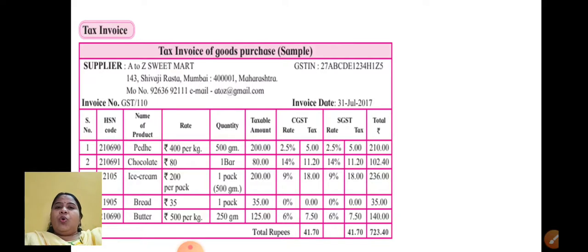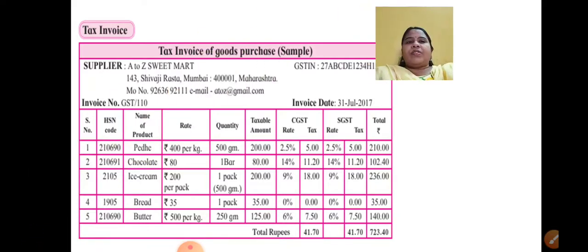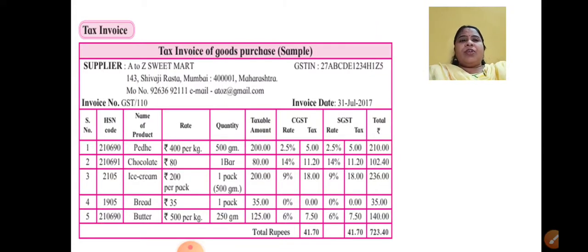Now, since you know a little bit about GST, let us see what is a tax invoice. Now, a tax invoice is a thing which is used in GST. This is a format, a sample piece. Now you can see many new terms used here. Which are those new terms? The new terms are GSTIN.